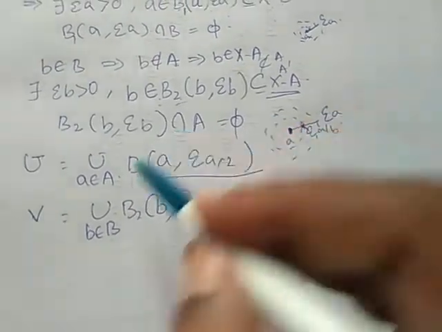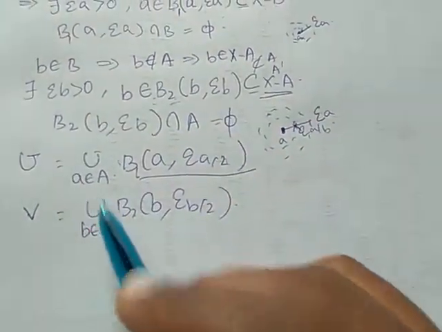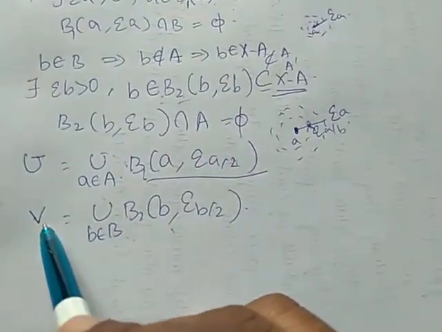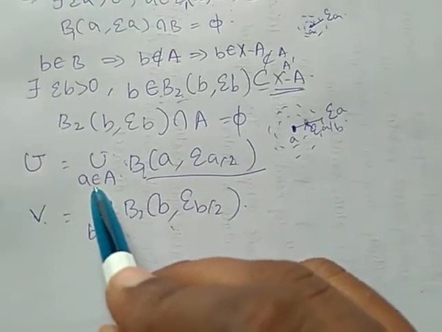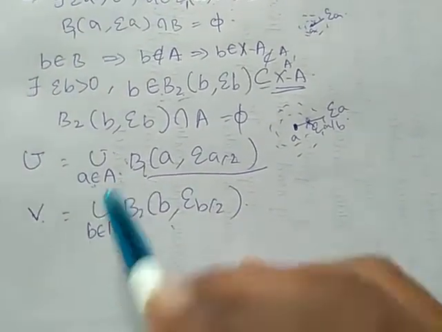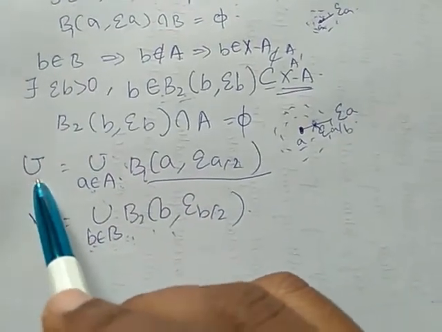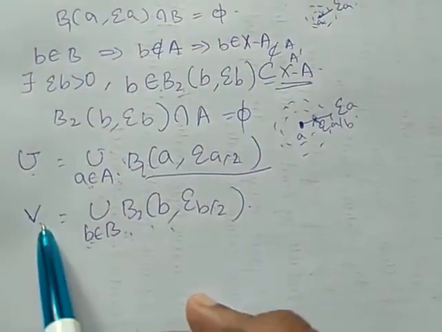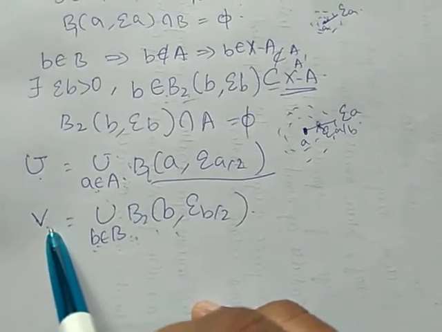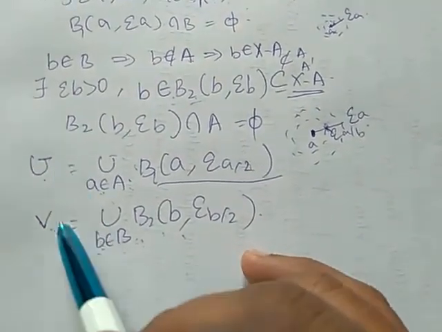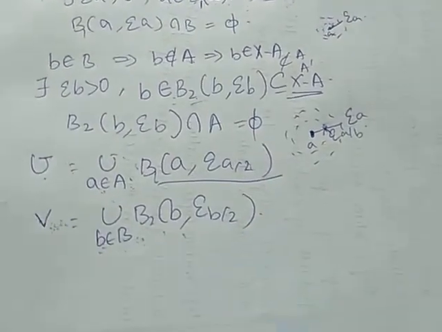So clearly, a union of open balls is open. Clearly U and V are open, and each element of capital A lies in U and each element of capital B lies in V. Therefore U is open which contains A, and V is open which contains B. Now we have to show that the intersection of these two open sets is the null set.